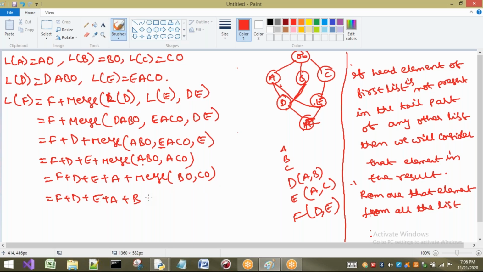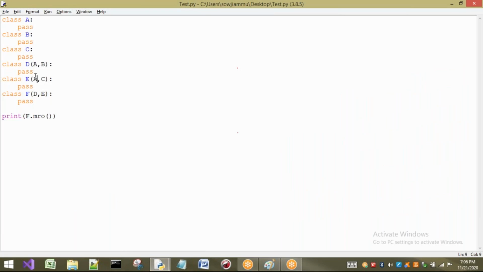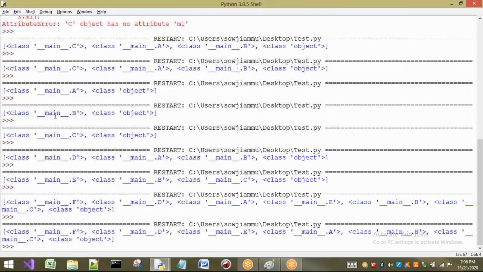If I remove B, C will be there. Next, if I remove only C, object will be there. So this is the order finally: F, D, E, A, B, C, O. Okay. Let us check now whether it is correct or not. I have written that program. So here I have changed it. Right. Now observe here. I will execute the program now.